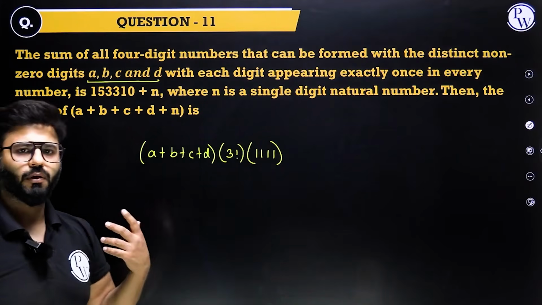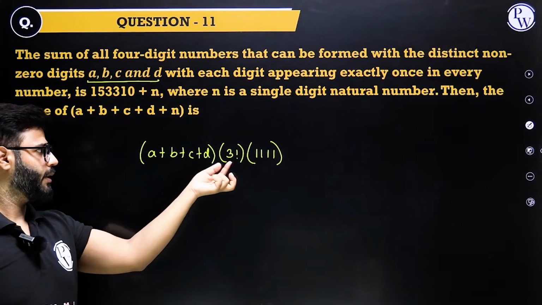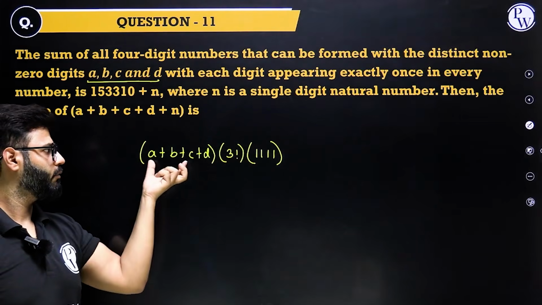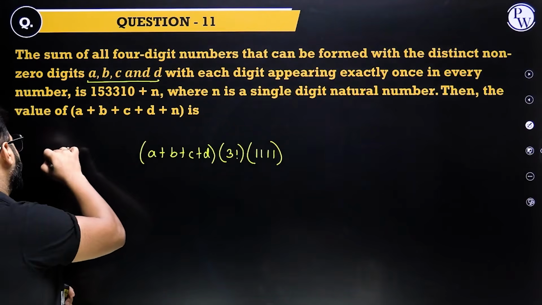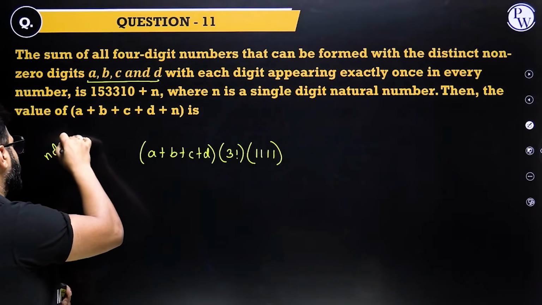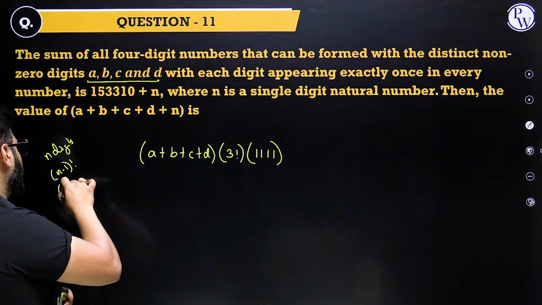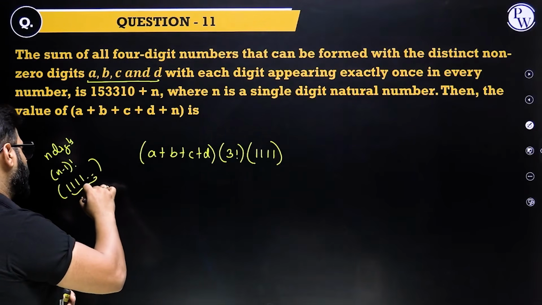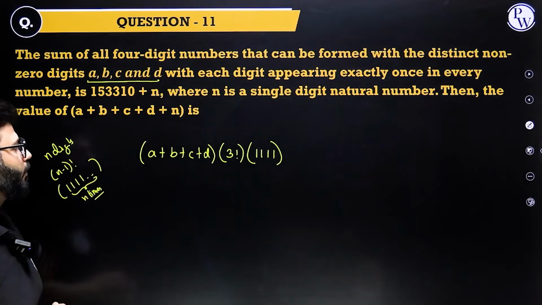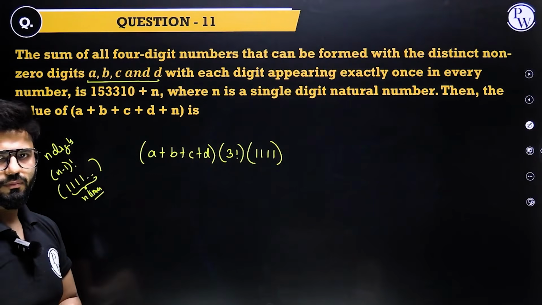This is a concept which we learn in PNC. Sum of the digits: if it is n, then it is n minus 1 factorial, 4 times 1 because we had 4 digits, right? So if you have n digits, multiplied by n minus 1 factorial, multiply it by 1, and that has to be n times. This is the sum of the digits formula.